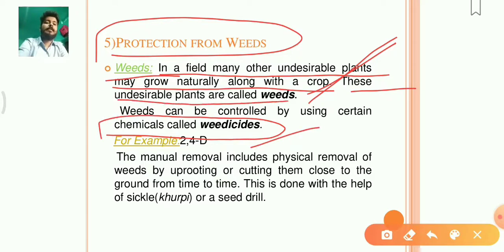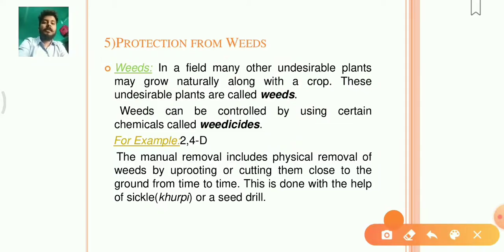So undesirable plants which actually grow along with our crop are called weeds, and weeds can be controlled by using certain chemicals called weedicides. For example, 2,4-D. These are examples of the chemicals which are used to remove the weeds in our agricultural field.